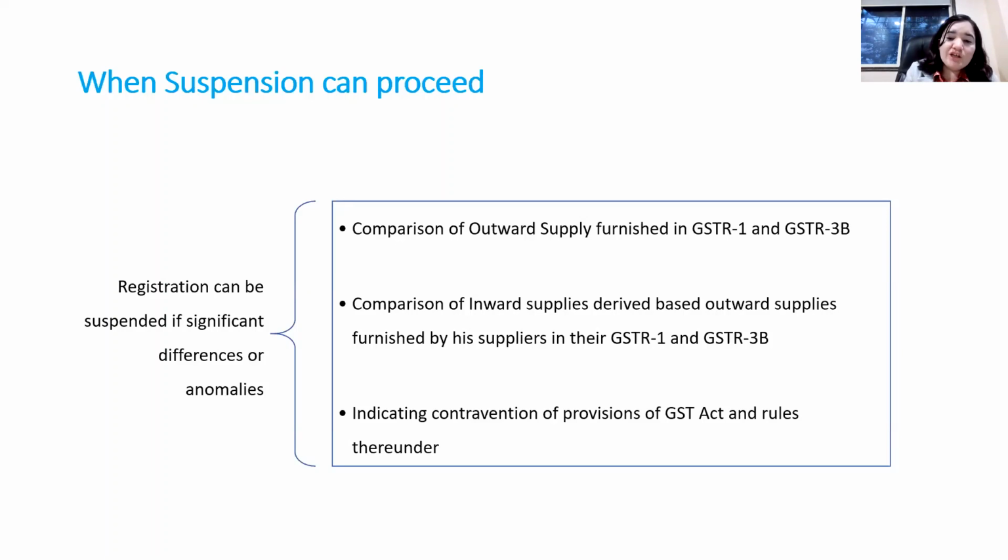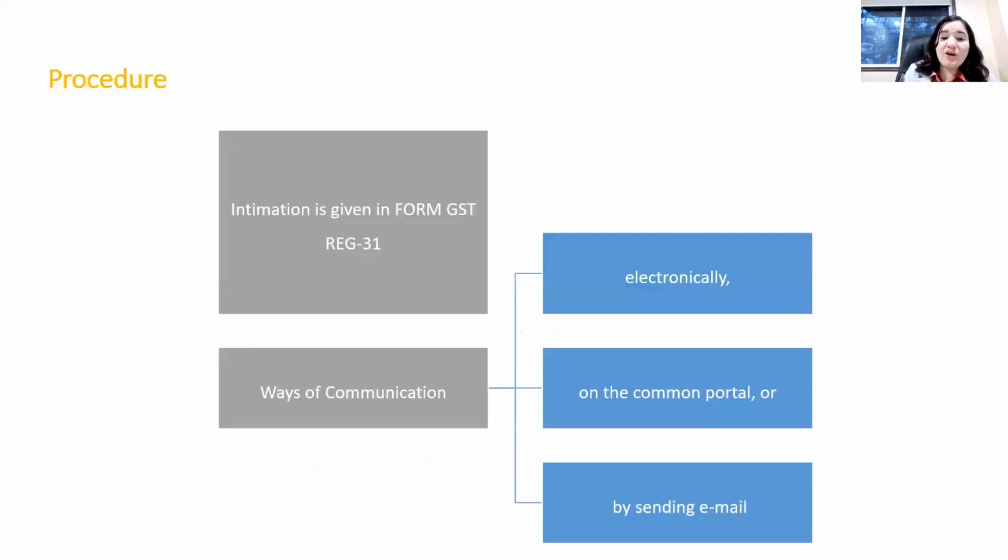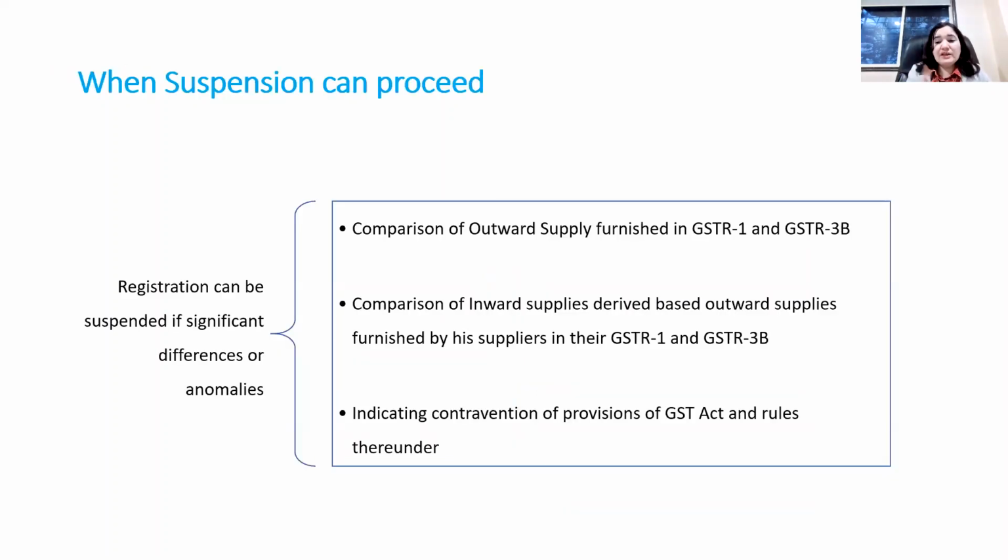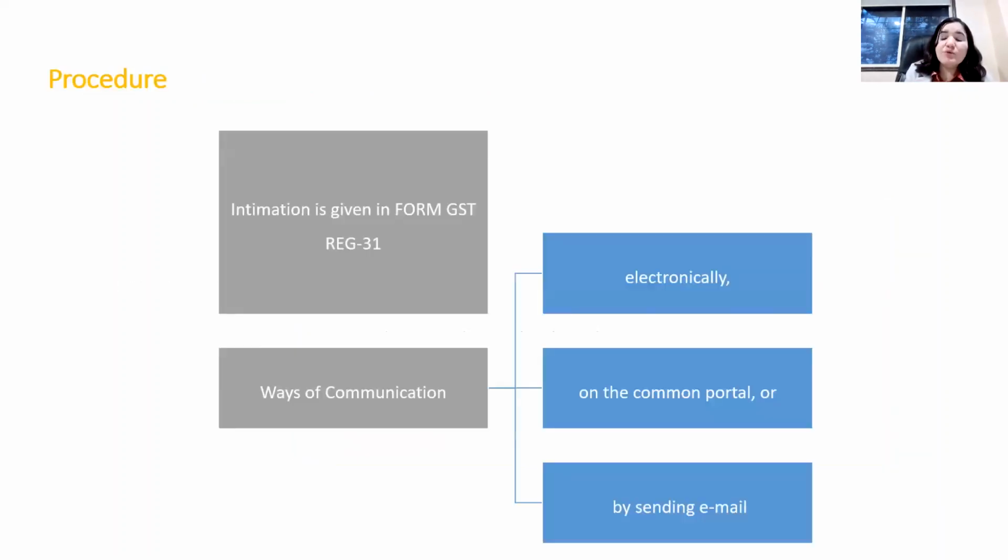Again, this rule is so vaguely worded that any genuine taxpayer can get the suspension of registration on account of this rule. So if you have a genuine difference in GSTR 1 and GSTR 3B, and it is a substantial difference, then the suspension can be proceeded by the authorities. The authorities have the power to suspend the registration.